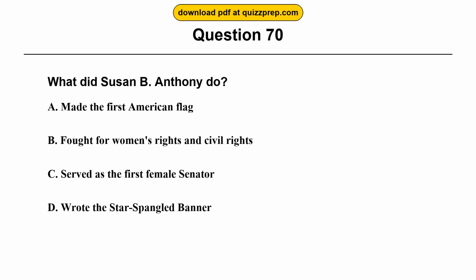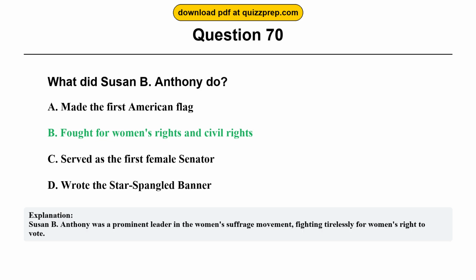Question 70. What did Susan B. Anthony do? Option A, made the first American flag. Option B, fought for women's rights and civil rights. Option C, served as the first female senator. Option D, wrote the Star-Spangled Banner. The correct answer is option B, fought for women's rights and civil rights. Susan B. Anthony was a prominent leader in the women's suffrage movement, fighting tirelessly for women's right to vote.